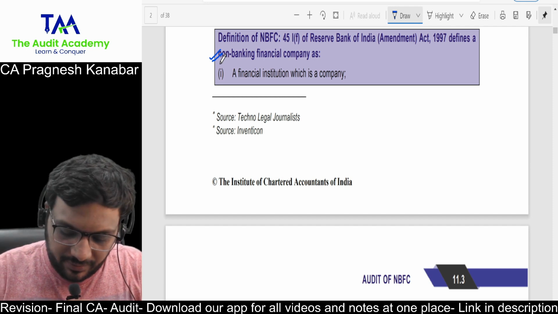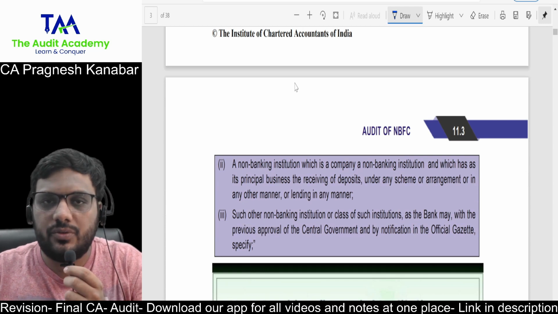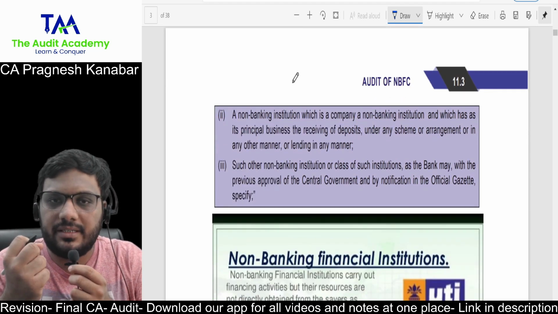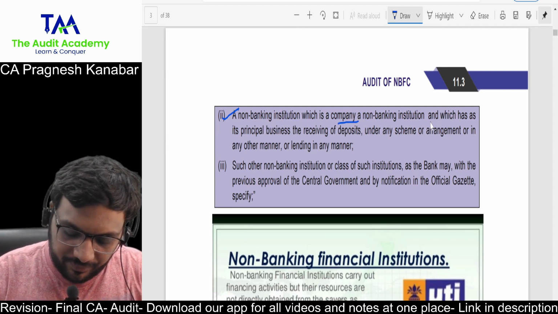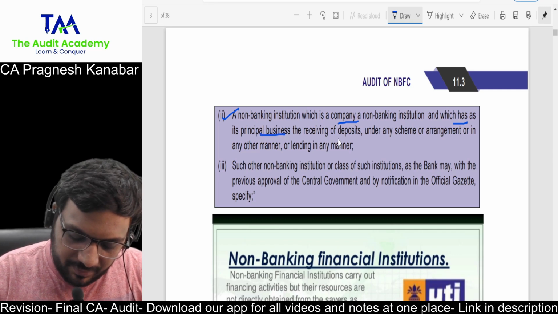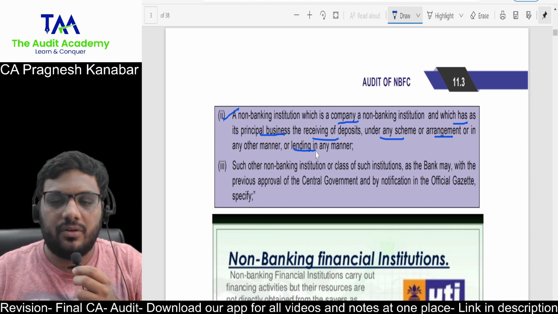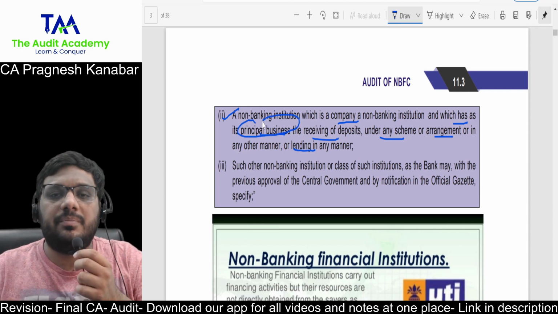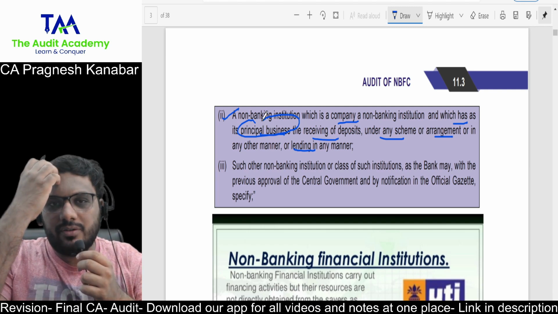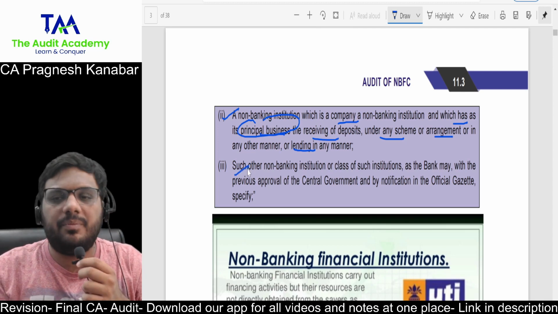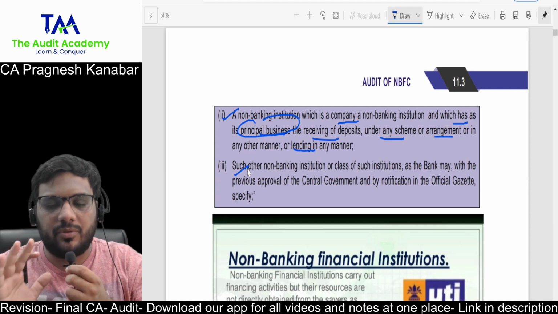So definition of NBFC: a financial institution which is a company. If the company itself is going to work as a financial institution, then RBI says that it gets covered under our definition. Then RBI says that a non-banking institution which is a company and which has as its principal business the receiving of deposits under any scheme of arrangement or lending in any manner. So if you have principal business of receiving deposits, lending in any manner, then they say that, boss, you are an NBFC, and such other NBFCs as may be defined by the RBI in consultation with central government, with prior approval of central government from time to time.